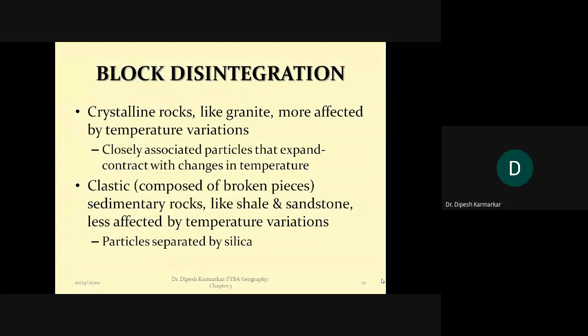So we had talked about three things. Now listen to me from the answer point of view. Which points are you going to talk about in the answer? First of all, you mention the meaning of the word block disintegration. It is the breaking down of a large piece of rock, a large-size rock, that is a block. And the crack also occurs in such a way that a huge block of rock gets separated from it, and so it is called block disintegration.